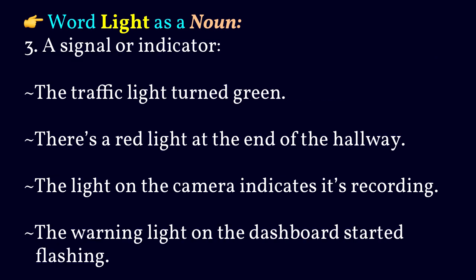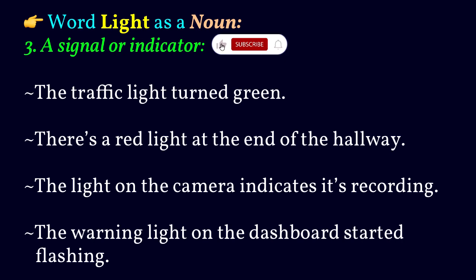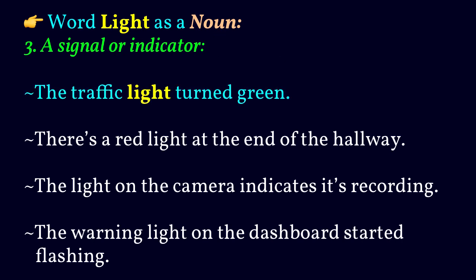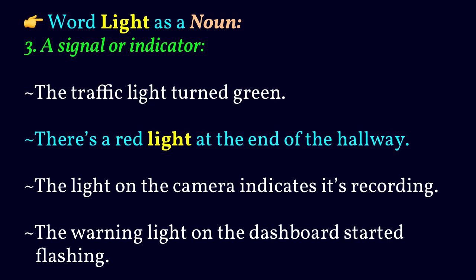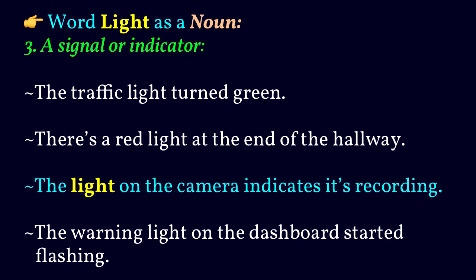Third meaning of light as a noun is a signal or indicator. The traffic light turned green. There's a red light at the end of the hallway. The light on the camera indicates it's recording.